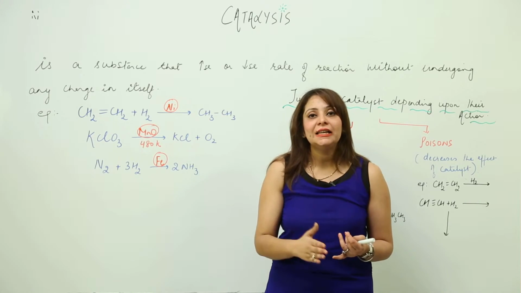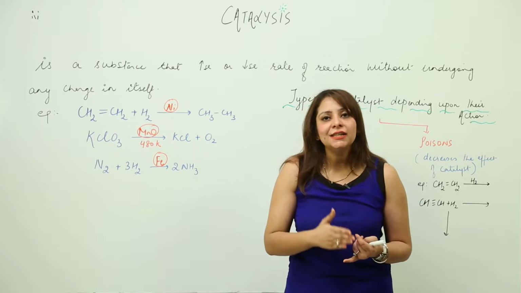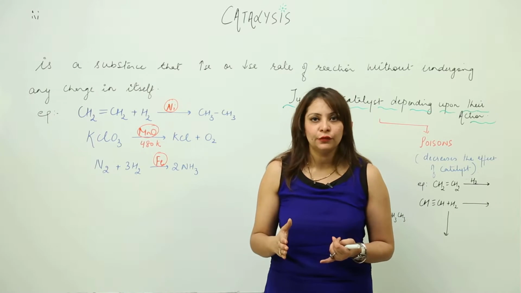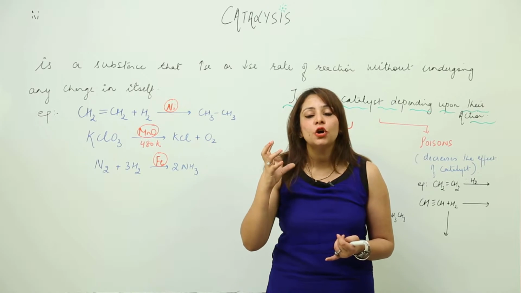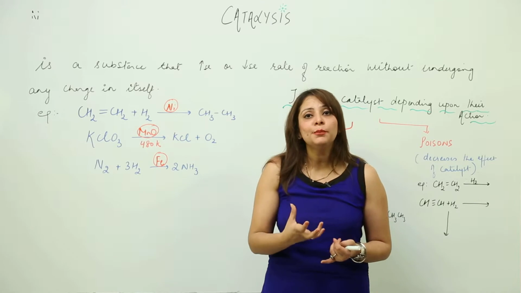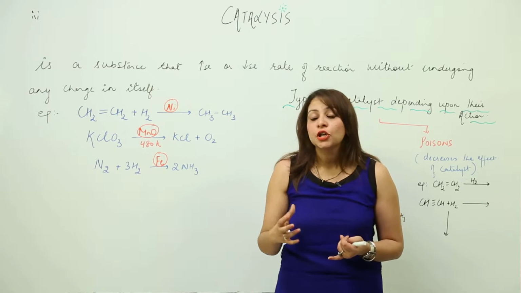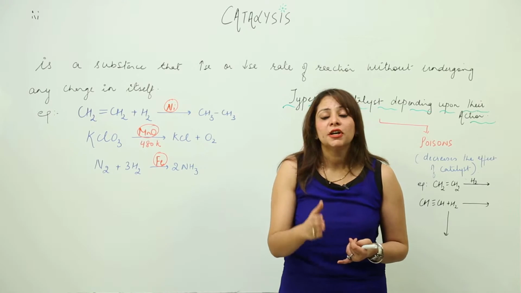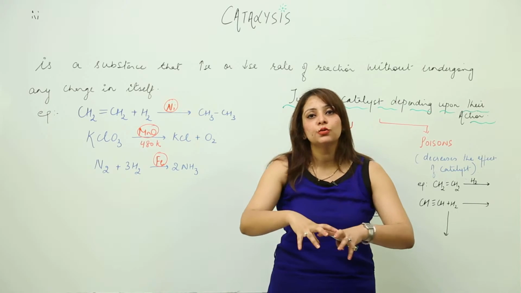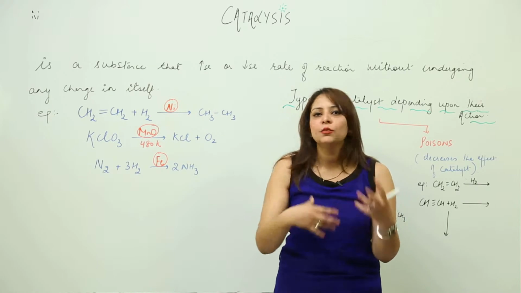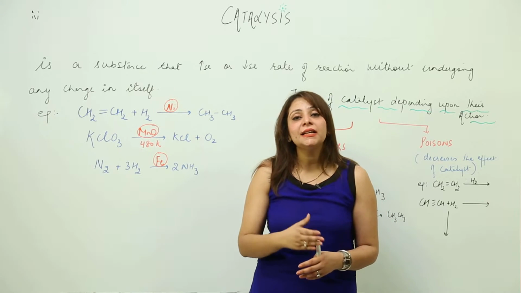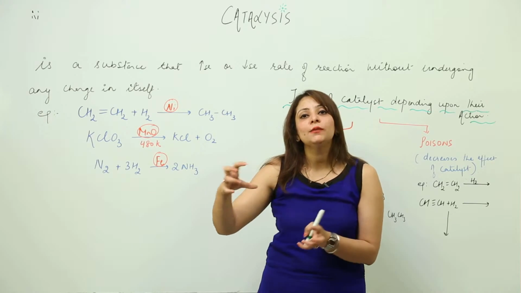So a catalyst is a substance which increases or decreases the rate of reaction without undergoing any change in itself, right? As I told you, the amount is not going to change, and the chemical composition won't change, but the physical state might change, because we need a certain surface, and the more the surface area, the more reactants are going to come on that surface, and likewise more collisions and more reaction is going to happen, right? So there is a possibility that we get the catalyst in the form of finely divided pieces, right?